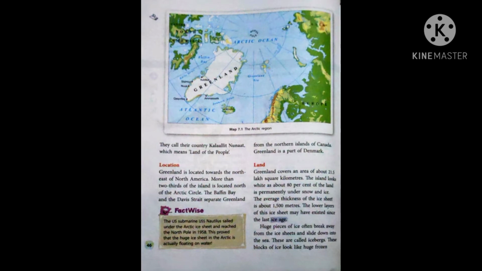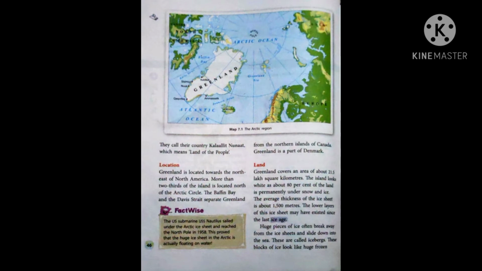Greenland is a part of Denmark. Okay, Greenland is a part of Denmark. Dear students, listen very carefully. The US submarine USS Nautilus sailed under the Arctic ice sheet and reached the North Pole in 1958. This proved that the huge ice sheet in the Arctic is actually floating on water. This is a fact. Remember it. Do you know the capital of Denmark? That is Copenhagen.